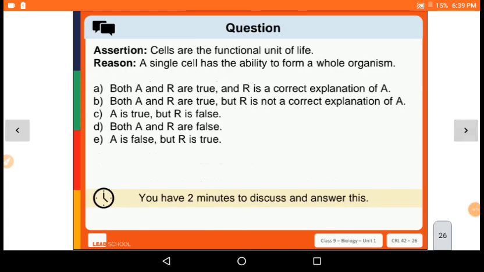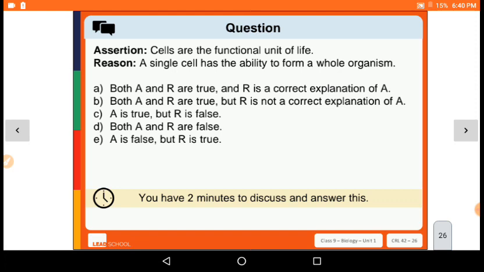Okay, now let's see the second. Cells are the functional unit of life. That is also a right statement. And the reason: a cell has an ability to form a whole organism. Right. They are the functional unit of life. So we know the assertion is correct. That is true. Cells are the functional unit of life. A single cell has the ability to form a whole organism.